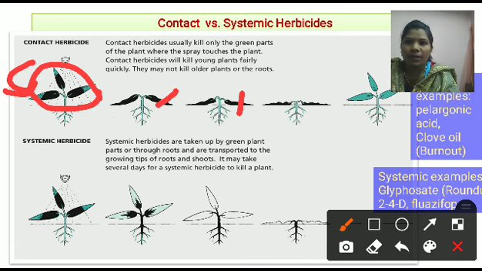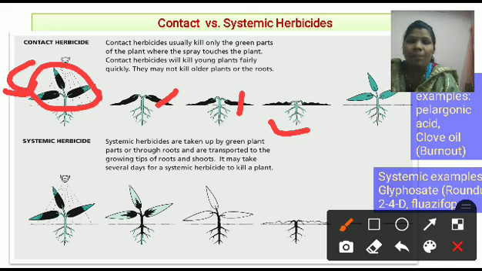But what happened? They may not kill the older plant. That means this is useful for what? The newly born weed, because this newly born weed is very small and that's why we can easily kill this. But if the plant is old and we use the contact herbicides, then what happens? The herbicide which is in contact with a part of the plant, only that part is going to be killed, but the roots remain as they are.